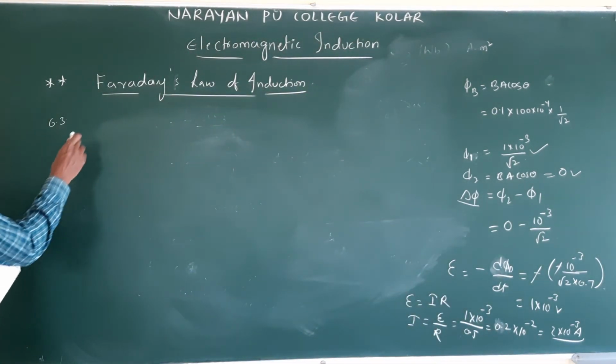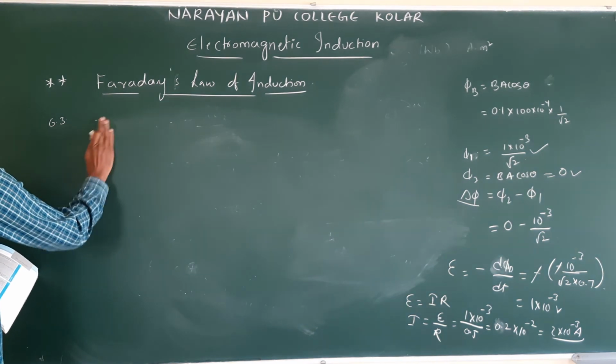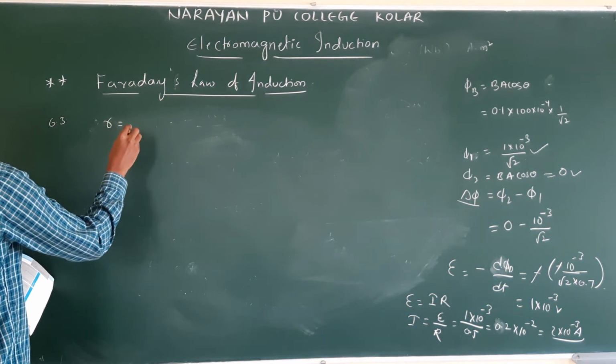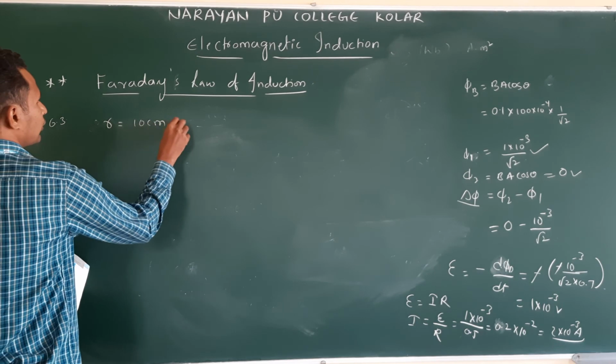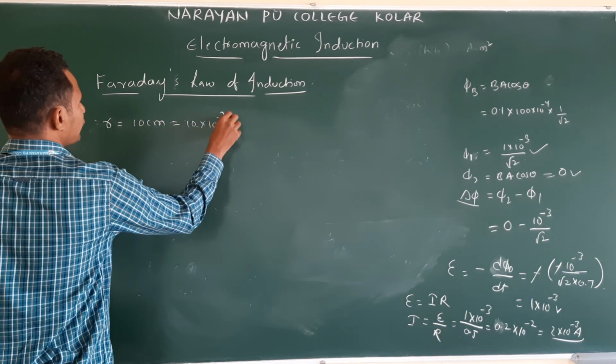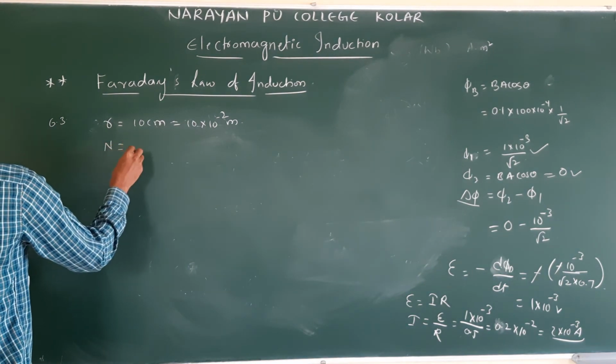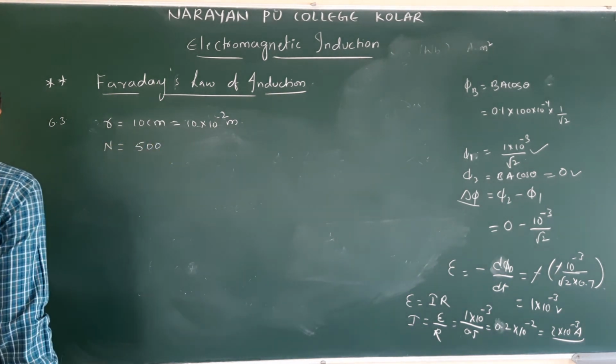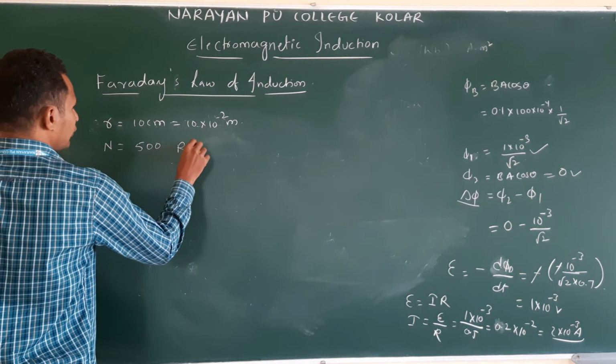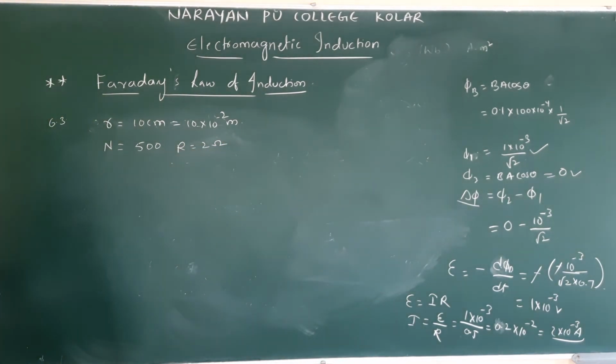Circular coil they mention, radius given: R is equal to 10 centimeter, 10 into 10 power minus 2 meter. Next, number of turns, N is equal to 500. Then resistance R is equal to 2 ohm. Placed with its plane perpendicular to the horizontal component of Earth's magnetic field. It is rotated about the vertical diameter through 180 degrees.